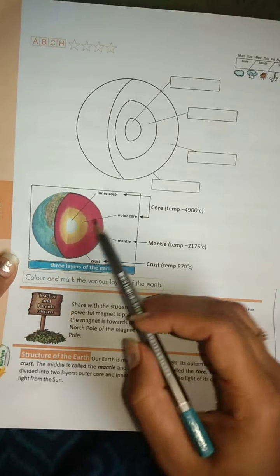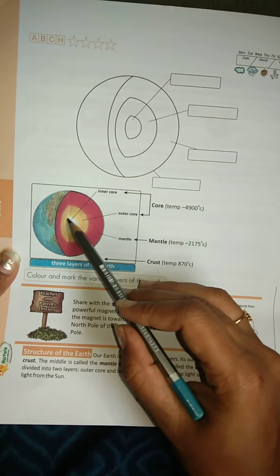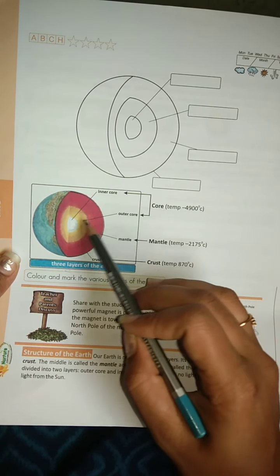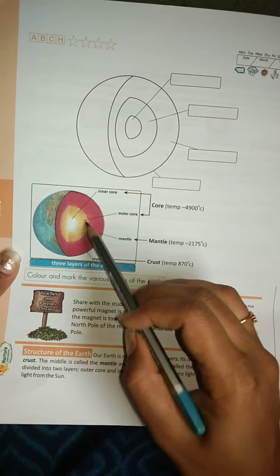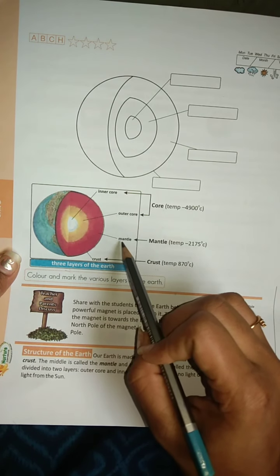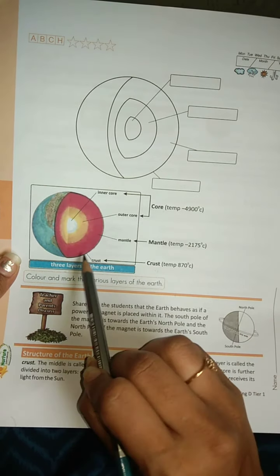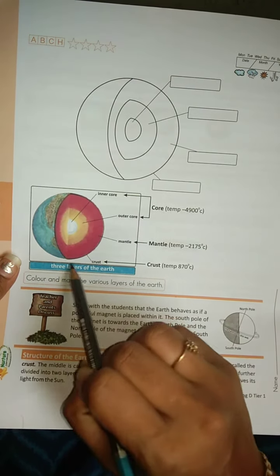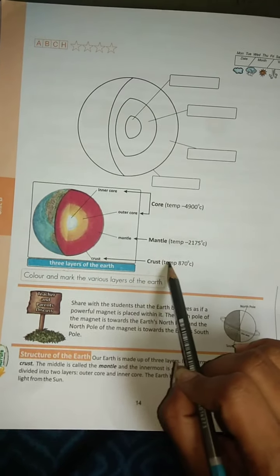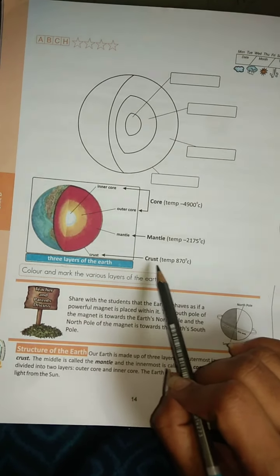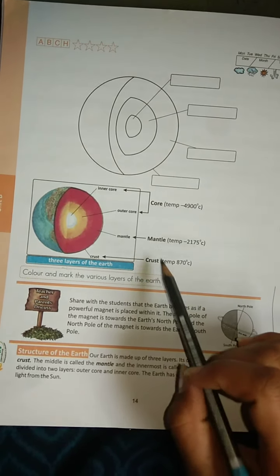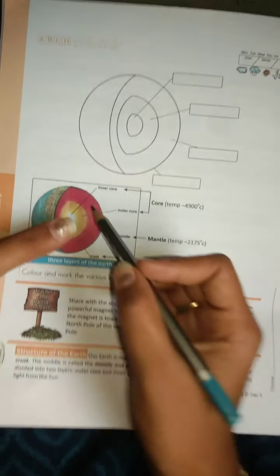Right? Which are the core layers? See, this white part is the inner core. The orange, yellow part is the outer core. The mantle part is red, and this is the black part. Can everybody see? Yes, that is known as the crust.